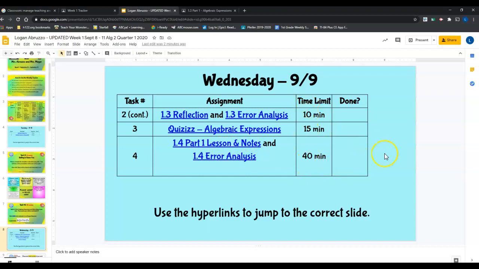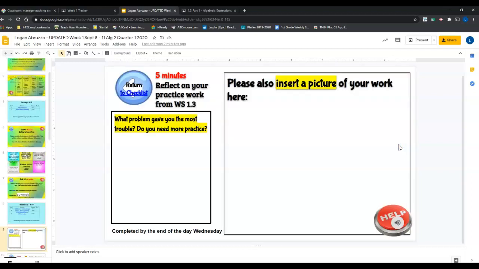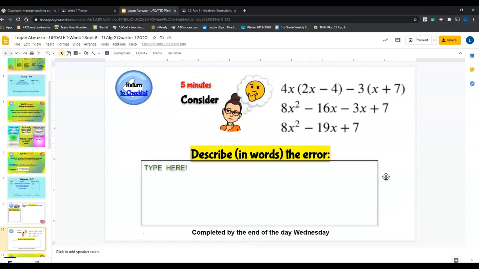So here's the time estimate of what we think it's going to take you, but of course you can work ahead. And if I move through my slides, this is one of those tasks that it was referring to. So you're going to be inserting a picture of your homework here and then giving us a little bit of reflective feedback. Again, there's a little helper button if you get stuck, and you can return to checklist.